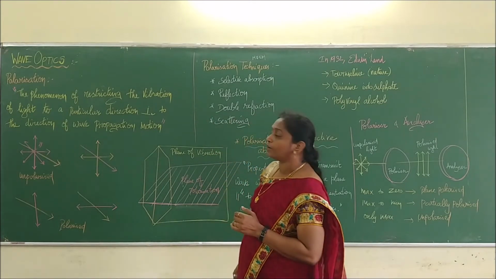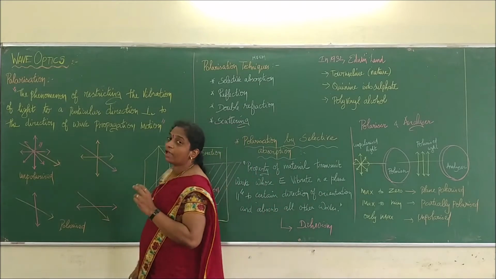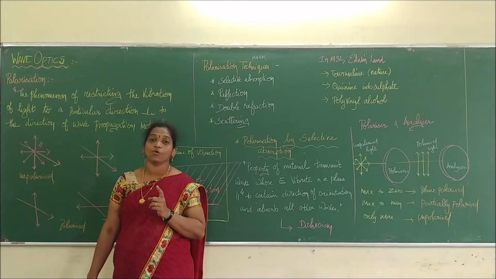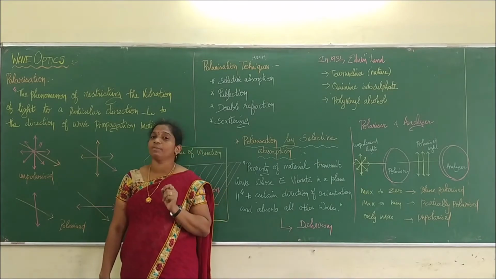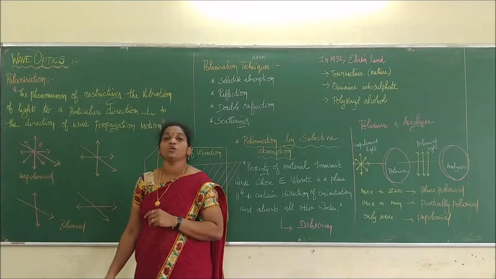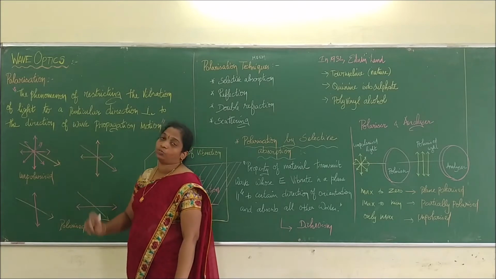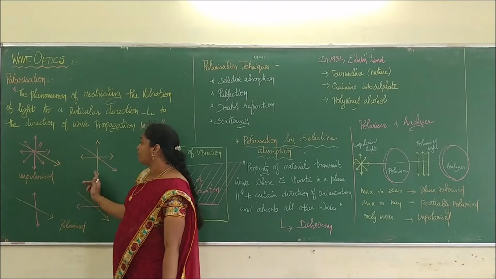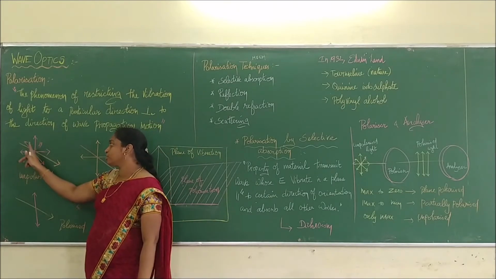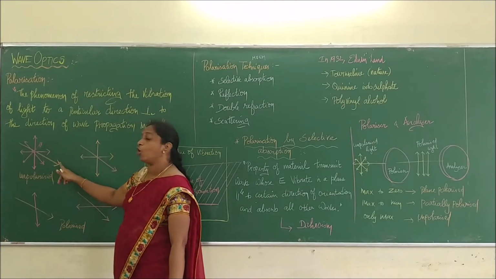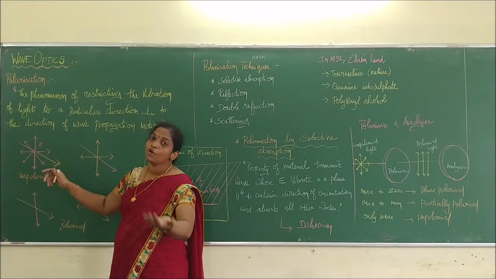We can represent this by a diagram. All the vibrations have two components: one is a parallel component, and another is a perpendicular component. The perpendicular component is represented by a dot, and the parallel component is represented by a double arrow. These two are the representations of unpolarized light. In all directions the light has vibrations. The orange line shows the direction of propagation.